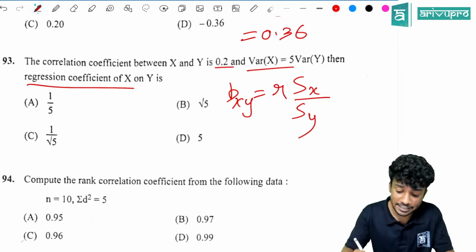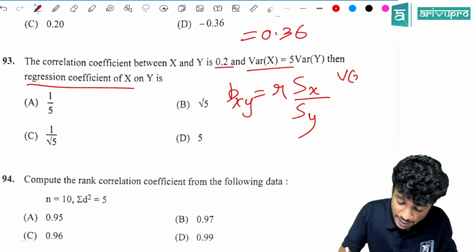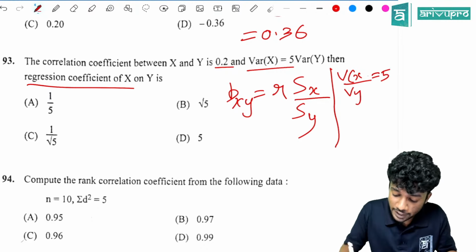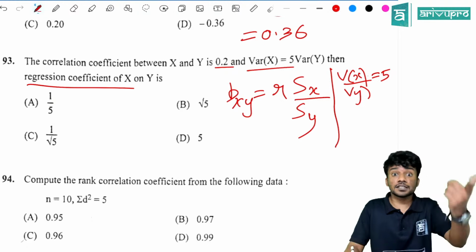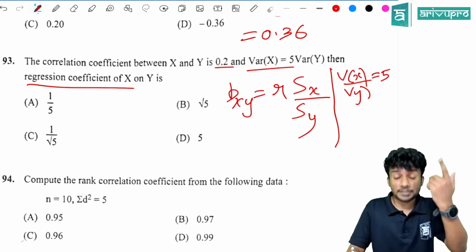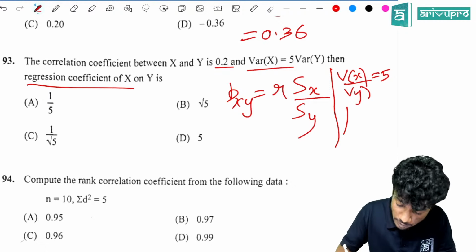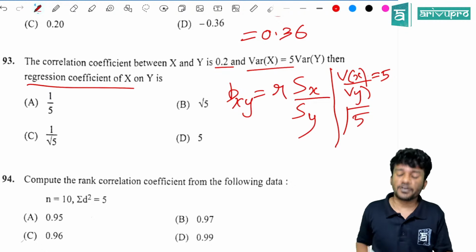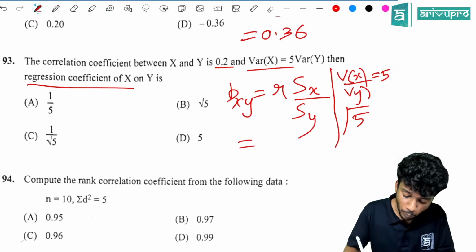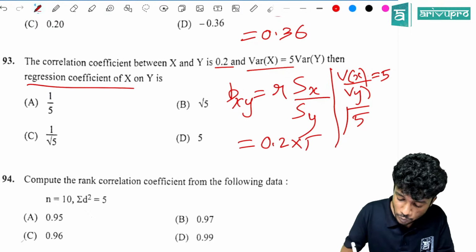The variance is given, that is V of x divided by V of y is given as 5. So from this can you find the sigma value or sx by sy? Yes, sx by sy is how much? Root of 5. So r value is how much? 0.2. 0.2 into root 5.